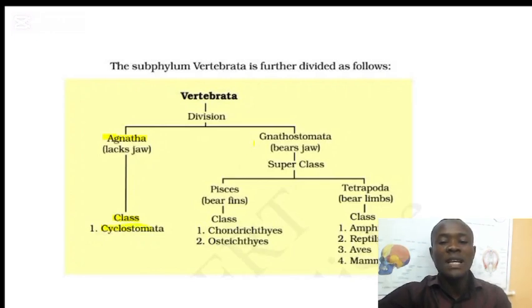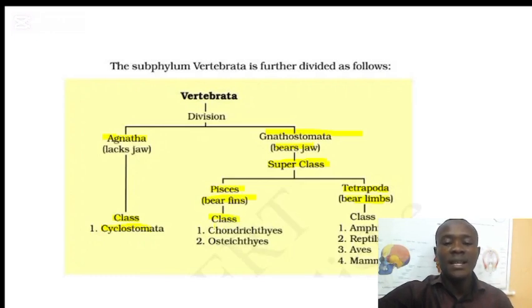And we have those that have a jaw. They are referred to as Gnathostomata. They bear a jaw, and under it we have two superclasses. We have the superclass Pisces, which bear fins, and we have the superclass Tetrapoda, which bear limbs. Under the superclass Pisces, we have two main classes. We have the class Chondrichthyes.